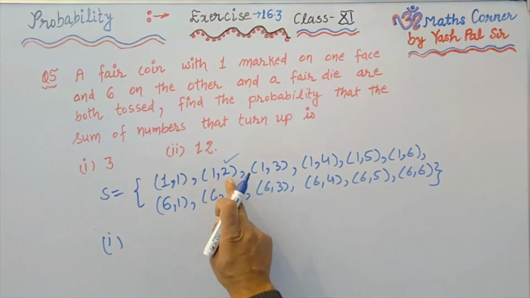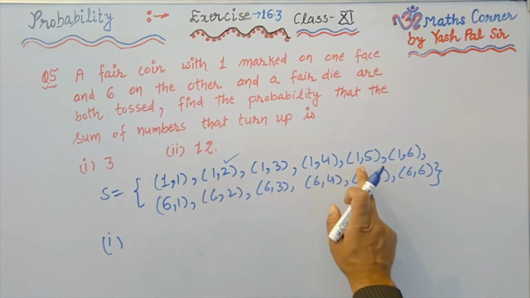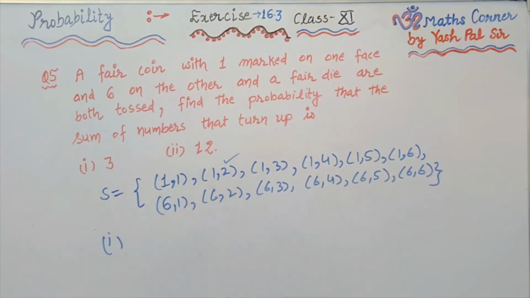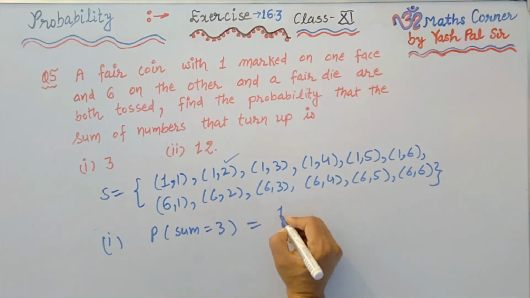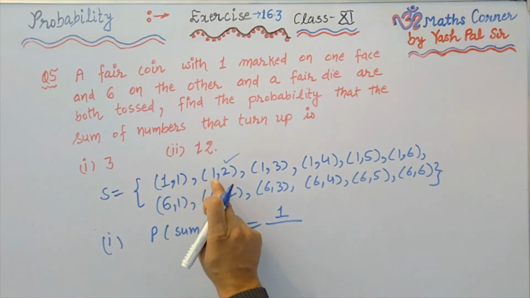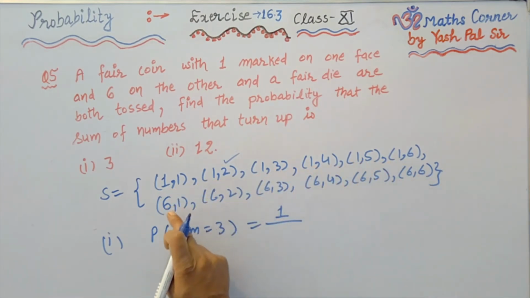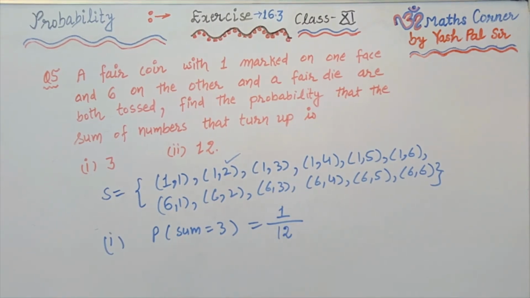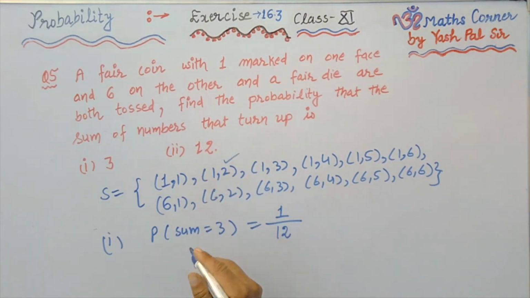When the sum is 3, where is the sum 3? Here 1 plus 2 is 3. Only 1 plus 2 makes 3. Is there any other event which is making the sum equal to 3? No. So the probability that the sum is equal to 3 is only one event out of 12 outcomes, 1 2 3 4 5 6, and 6 plus 6 makes 12. 1 upon 12 is the answer, the probability when the sum is 3.